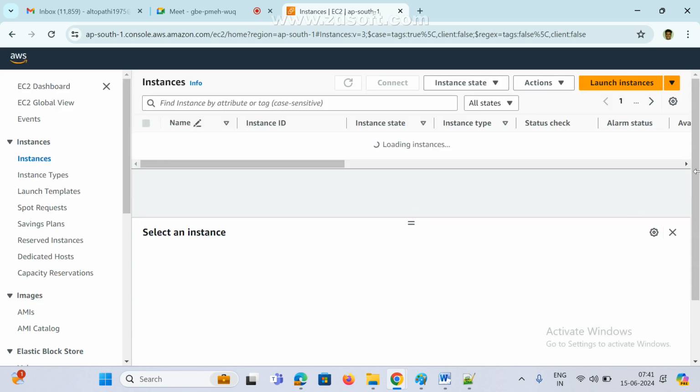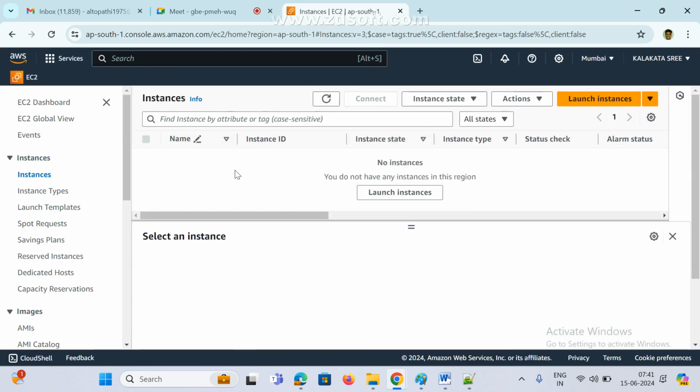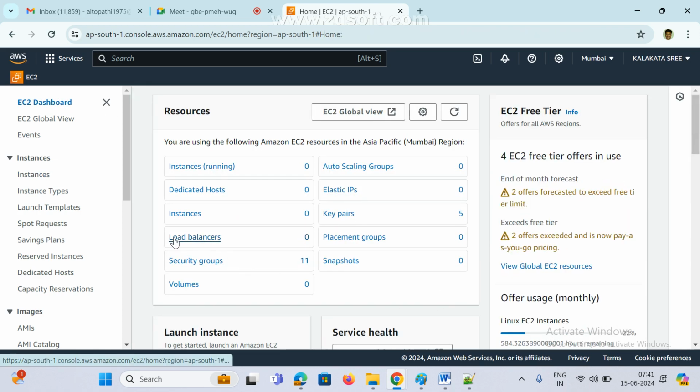Now if you see here, in this region, do we have any instances running, guys? No. Click on the dashboard, also we can understand. I don't have any instances, only key pairs 5 they are using, and security groups 11, and apart from this they didn't use anything. Okay, we can select any region. What is a region? A region is nothing but where you want to create, where you want to set up your configuration. Region is nothing but a physical location. Which location you want to configure? Mumbai or Hyderabad or wherever you want?